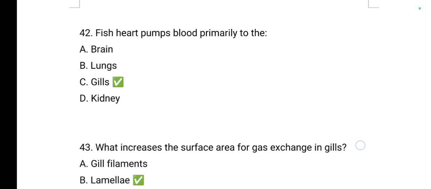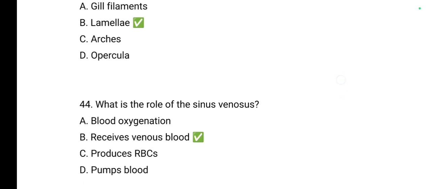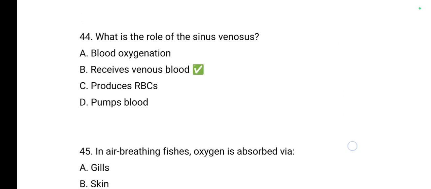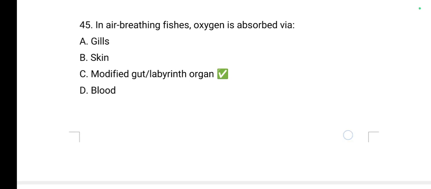Fish heart pumps blood primarily to the gills. What increases the surface area for gas exchange in gills? It is gill lamellae. What is the role of sinus venosus? To receive the venous blood. In air breathing fishes, oxygen is absorbed via modified gut or labyrinth organ.